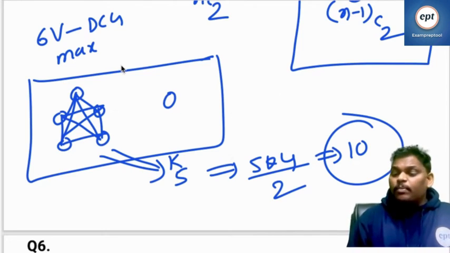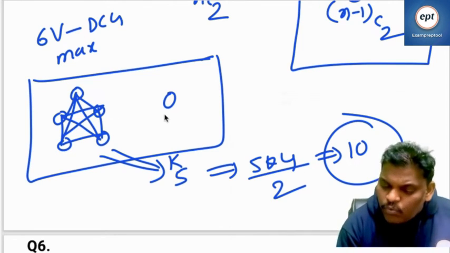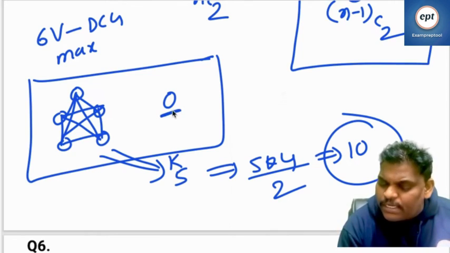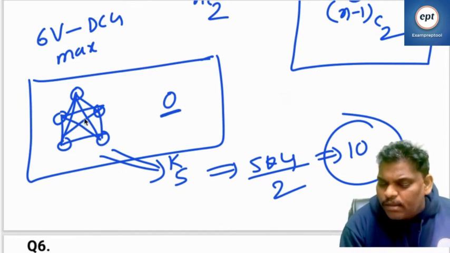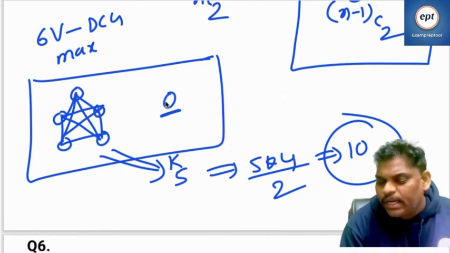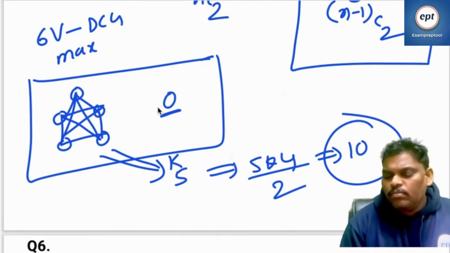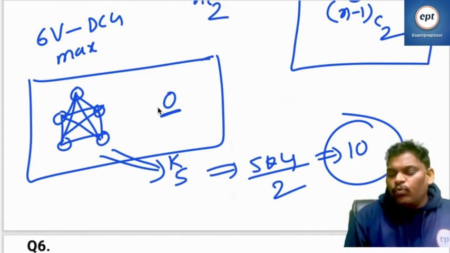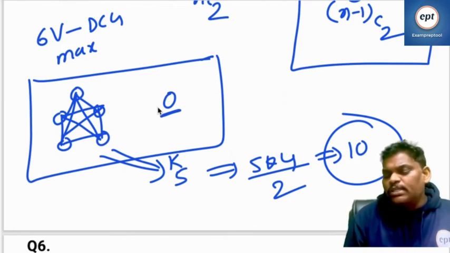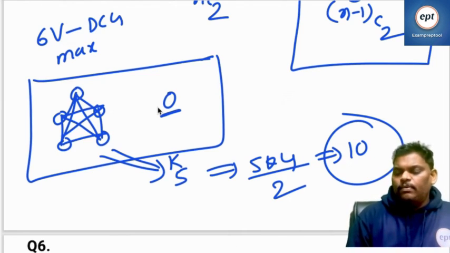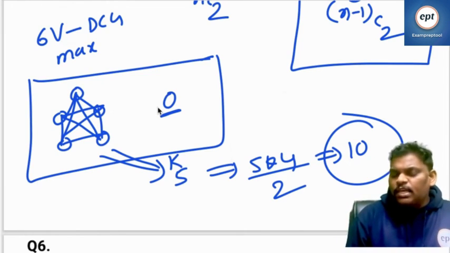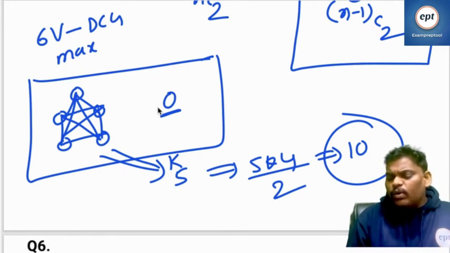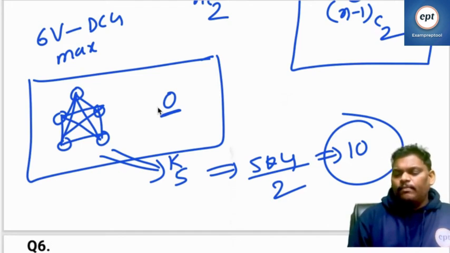Some people are asking, sir, why did you keep only one vertex outside? Why don't you keep more? If I keep more vertices outside, then edges will be fewer. But you want more edges, so keep fewer people outside.